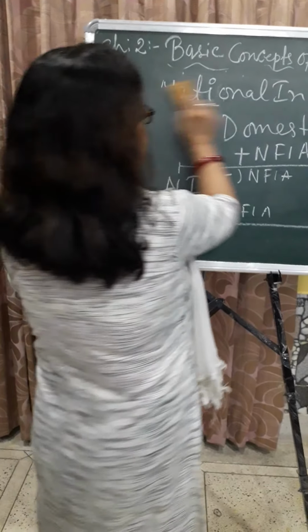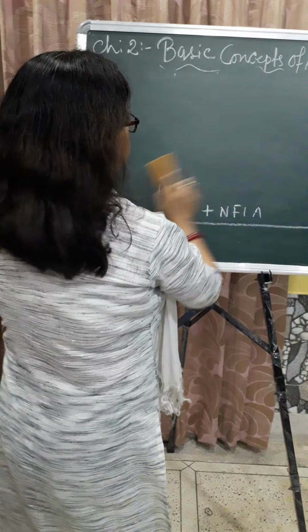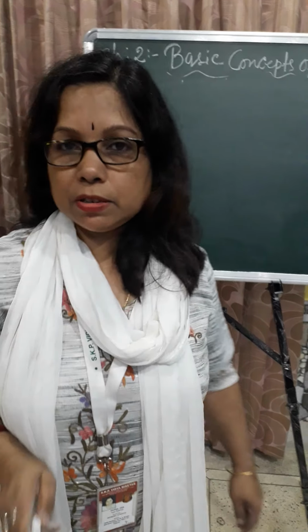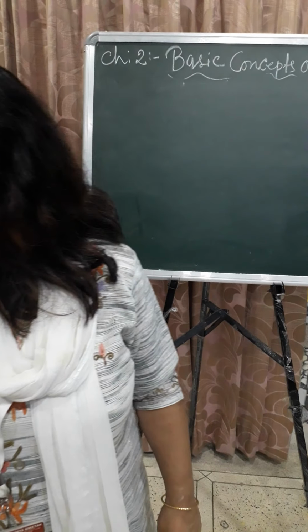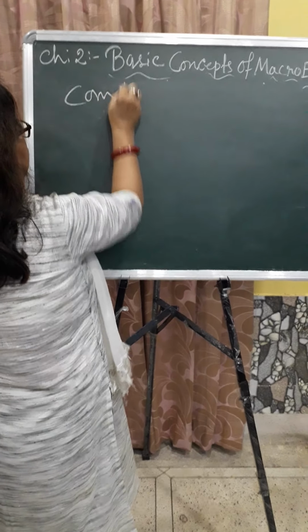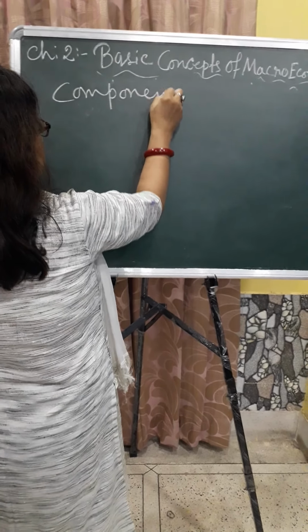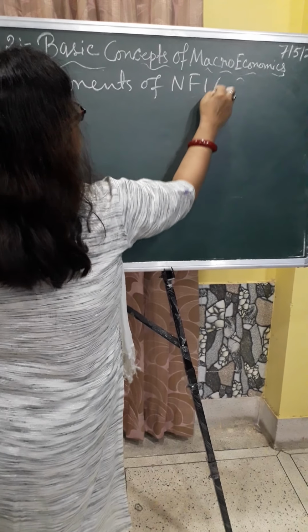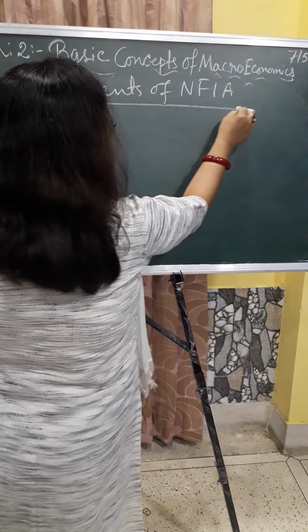Now next, you write the last point of this chapter, the components of NFIA. Components of net factor income from abroad.